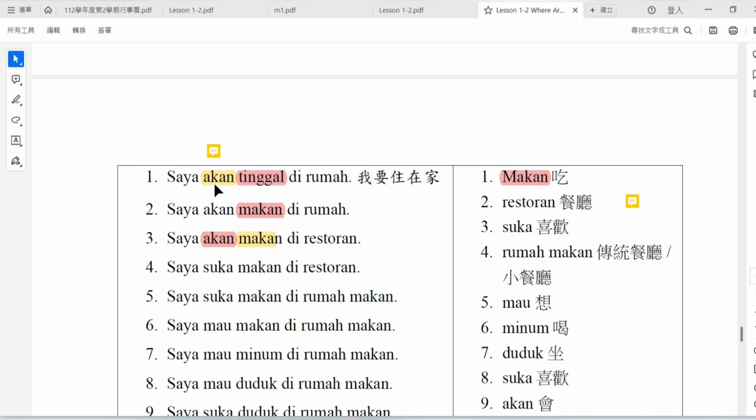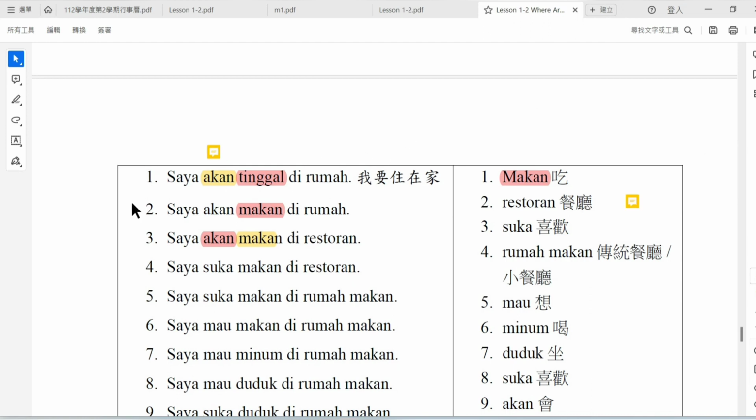Akan is the helper verb, and the real verb is tinggal. So from this sentence, the student will understand which one is the real verb and which is the helper verb.